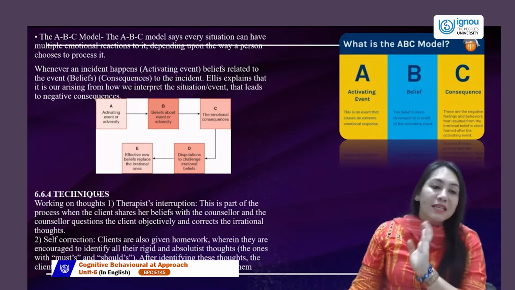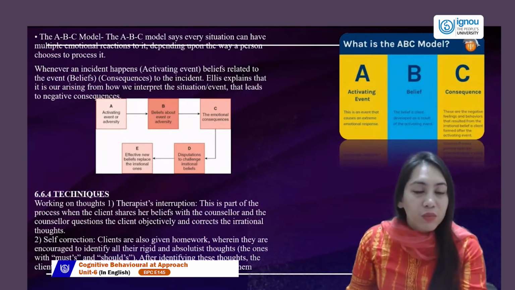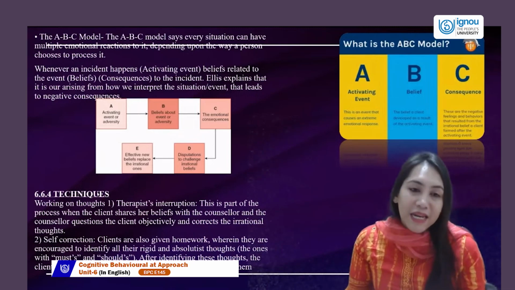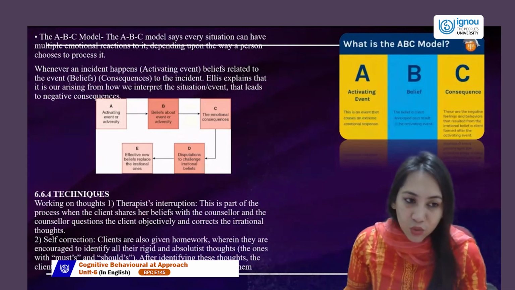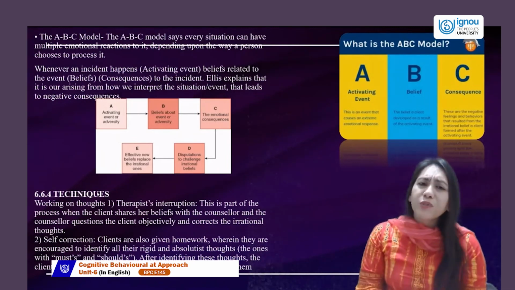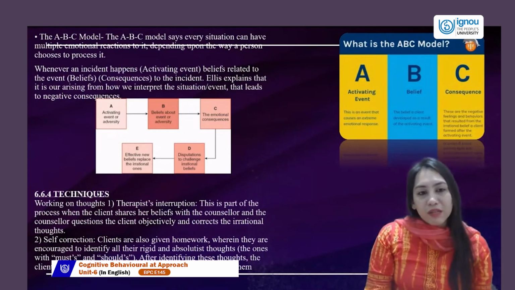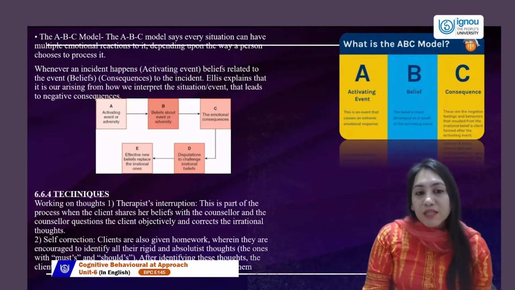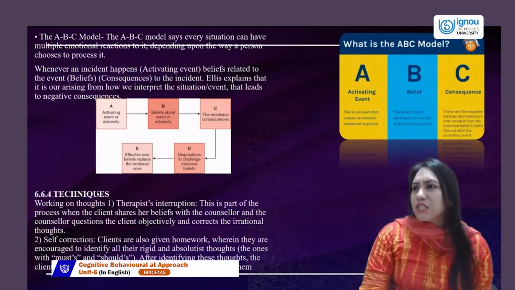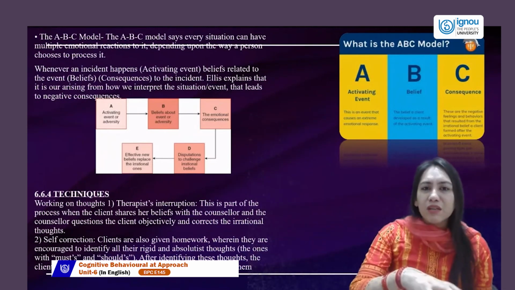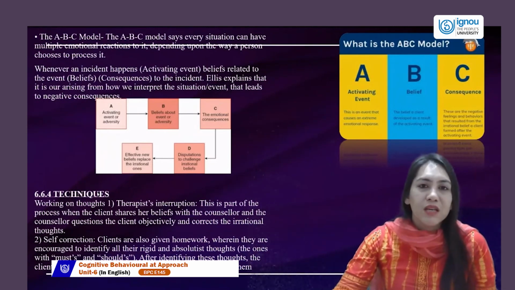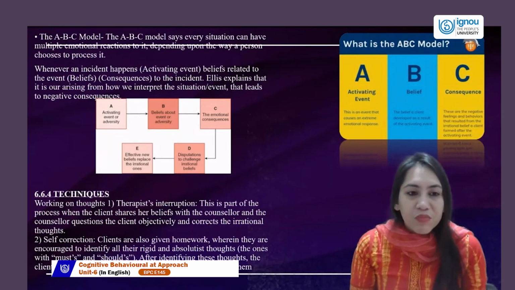How does it change? Let's see the picture here, which is the ABCDE. The activity, the activating event or the adversity, or the problem, or this problem situation which has led to developing a belief. Then comes the belief about the event. The belief could be being unwanted, being unhappy, being not conditionally loved. It could be something which is unworthy.